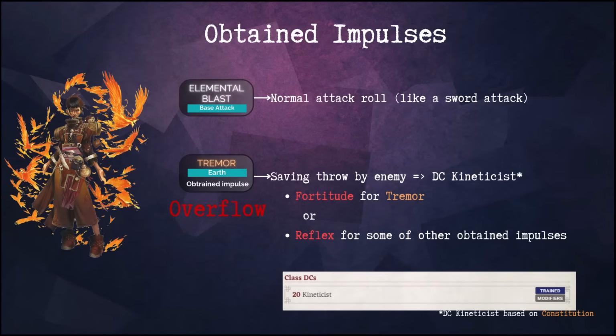Unlike the basic impulses, you will most often not need to roll an attack for the obtained impulses. Instead, enemies will have to roll a reflex or fortitude saving throw against a DC equal to your class DC. Reminder that the class DC of the Kineticist is increased by your constitution.